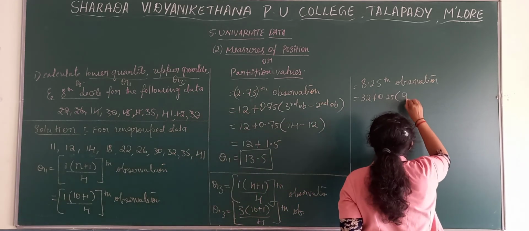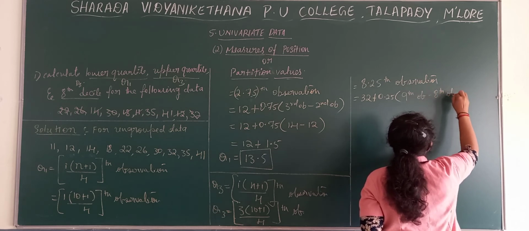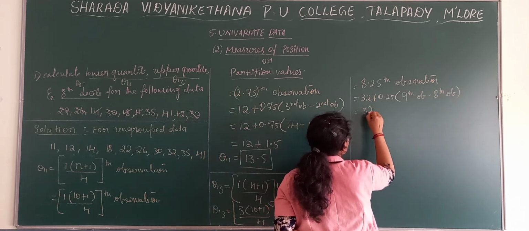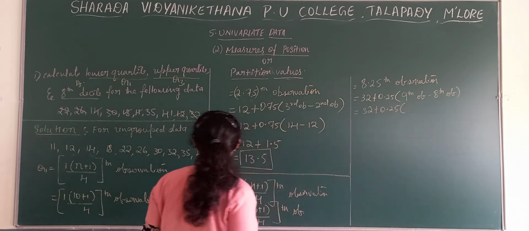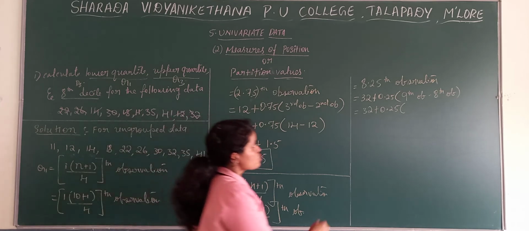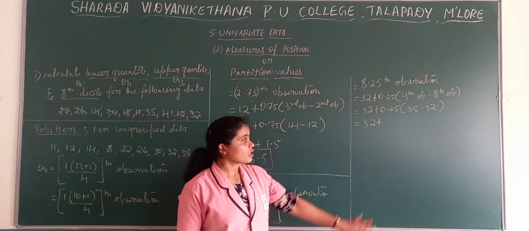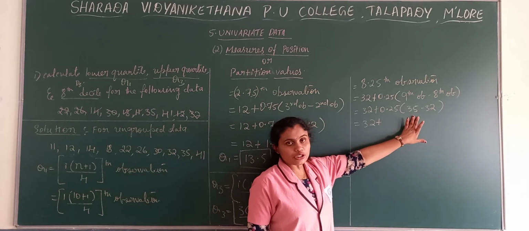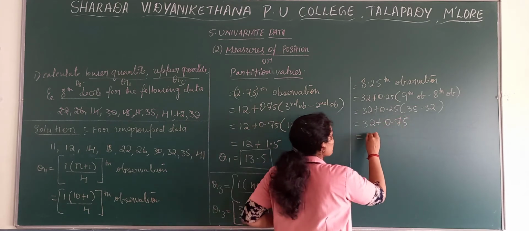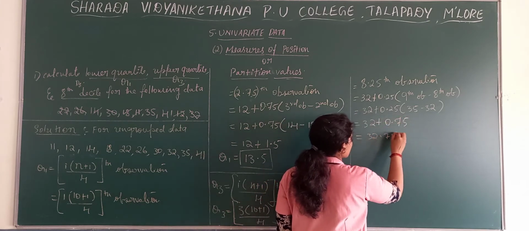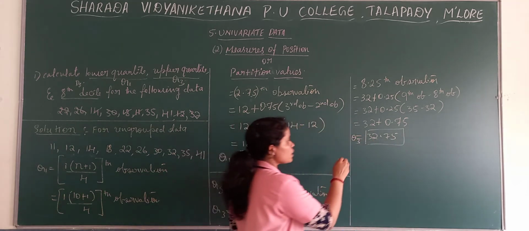So here 9th observation minus 8th observation. So here 32 plus 0.25 into 9th observation. What is 9th observation? It is 35. So 35 minus 32. Now 0.25 into 3 we get 0.75. So here 32.75. That is the value of Q3. That is nothing but upper quartile.